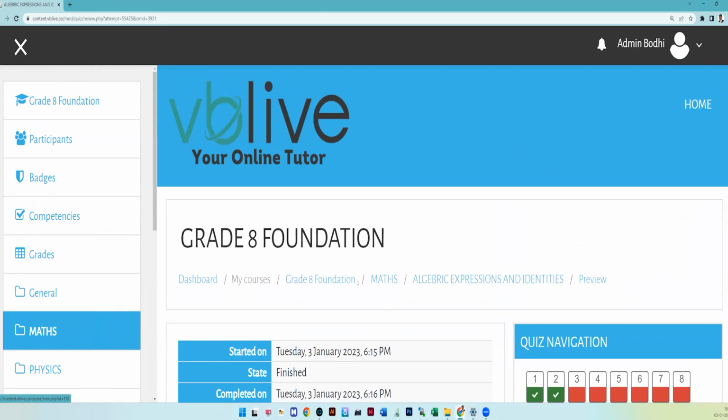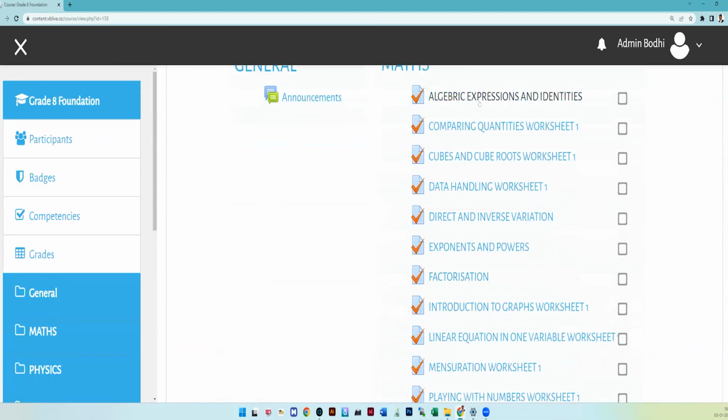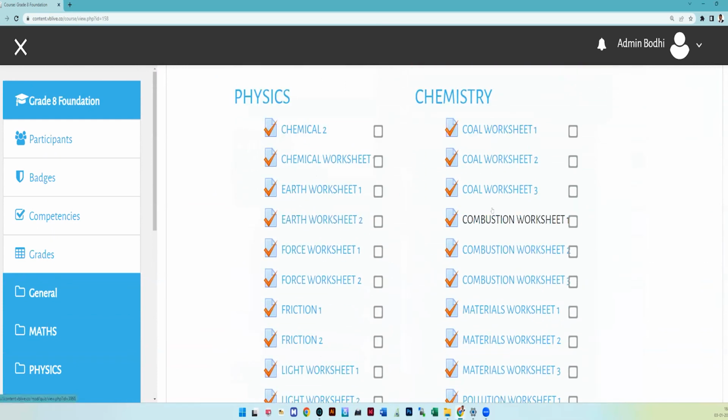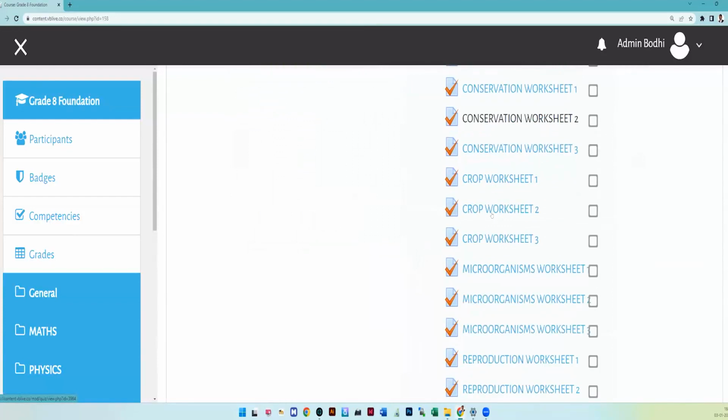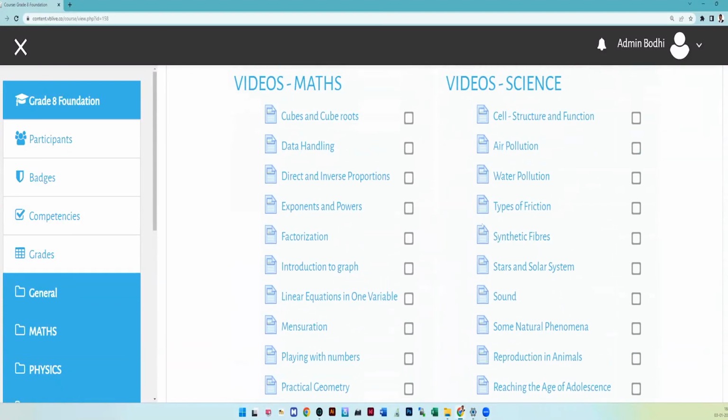For example, I am going to the same grade 8 foundation. Here, as I told you, the lessons are there subject-wise: this is math, this is physics, this is chemistry and biology. At the bottom you can see the summary video of your foundation. Summary video means here you will get the total NCERT lesson.